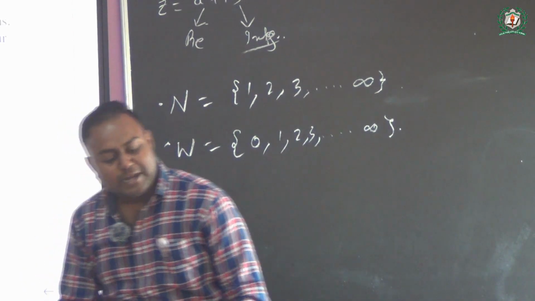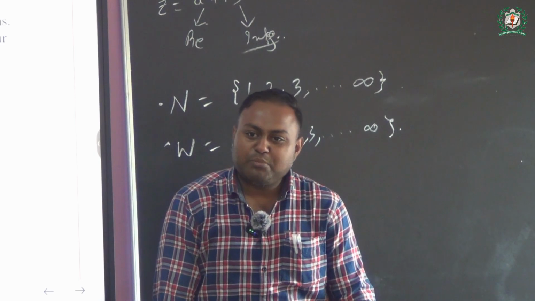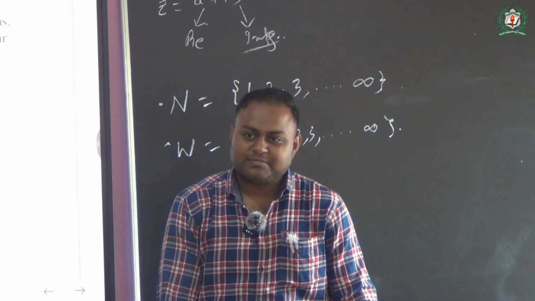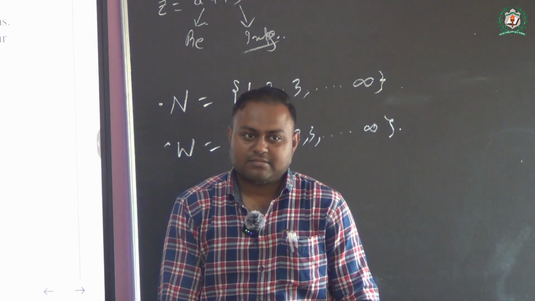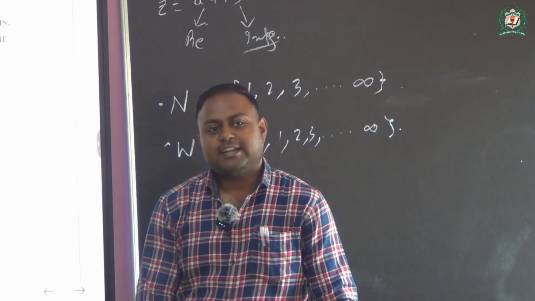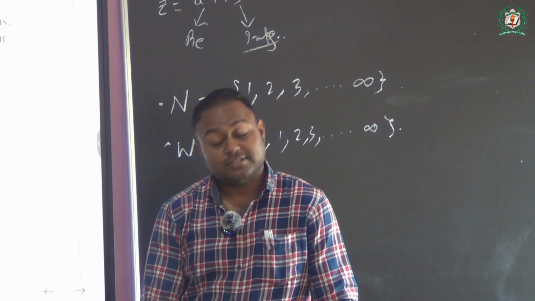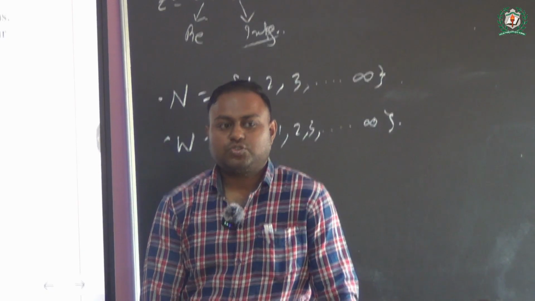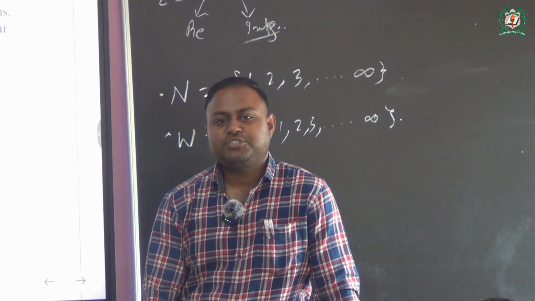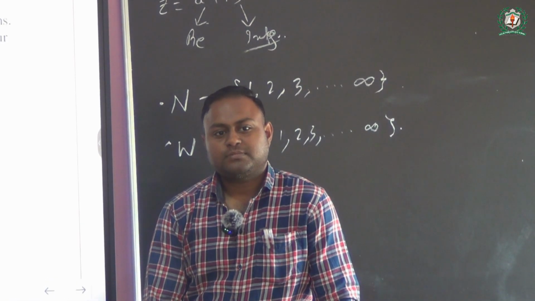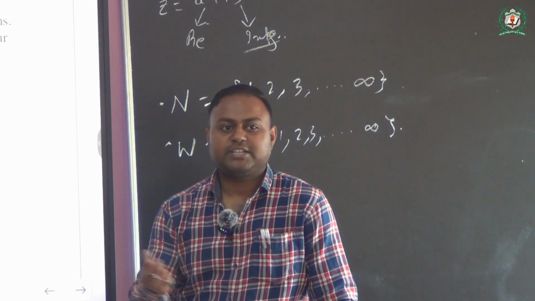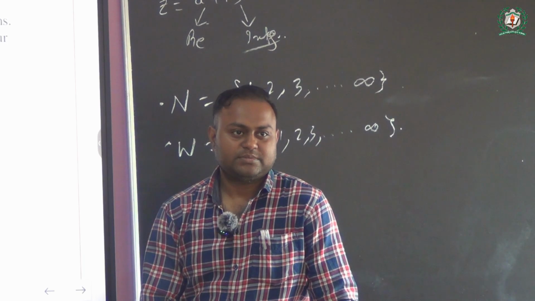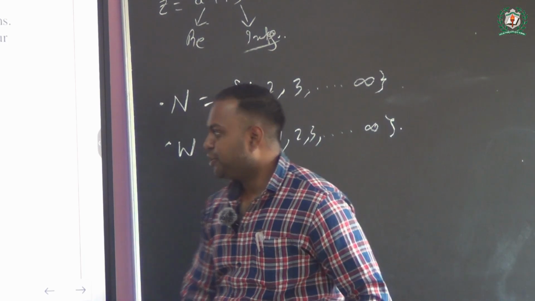So now can you tell me, is every whole number a natural number? Or can you tell me that every natural number is a whole number? Yes. So what should we say? Except 0, every whole number is a natural number. See, just because of 0, it's becoming your whole number. Is that clear, class?